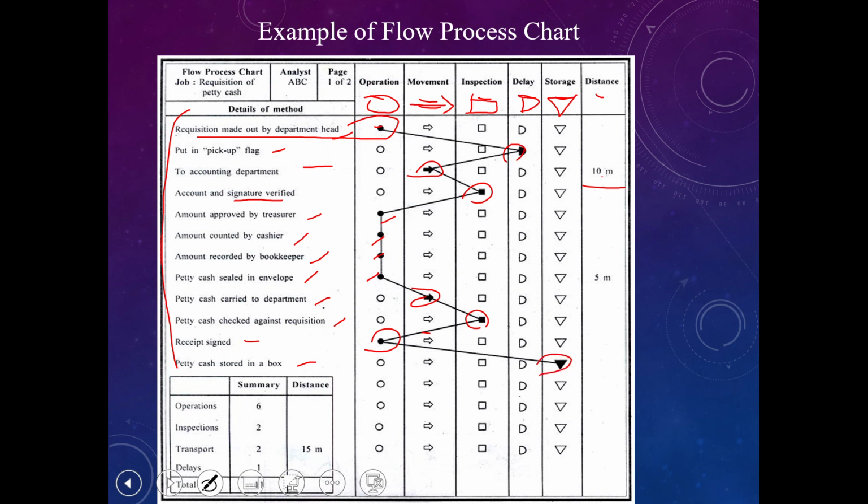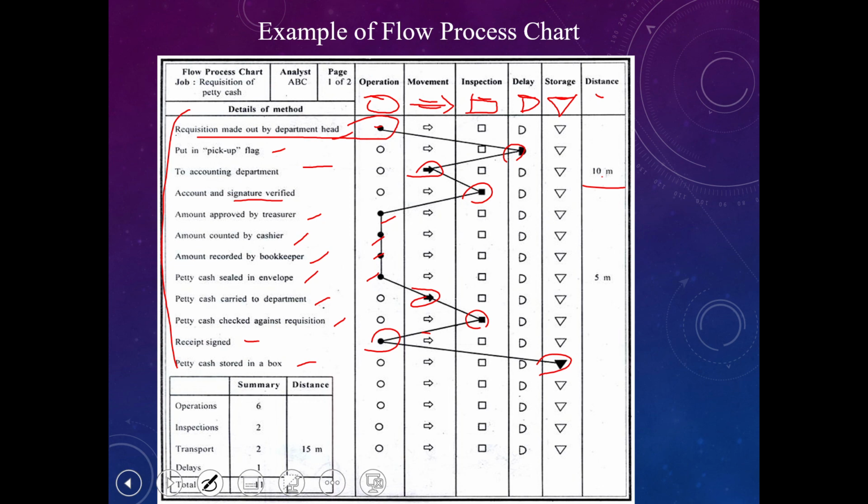This one is storage, finish. So that is an example of a flow chart inside the office, not manufacturing, showing how we use this system to indicate the process between two departments. The example is a request of petty cash.